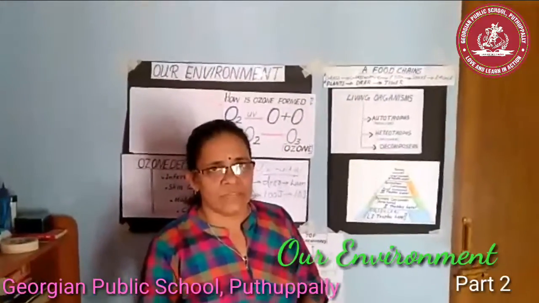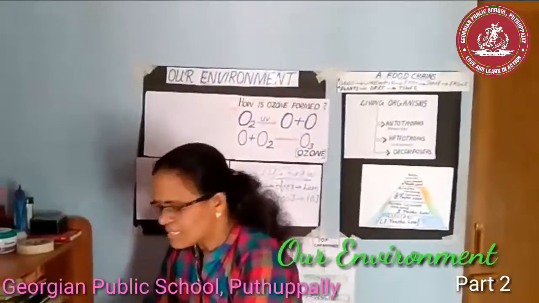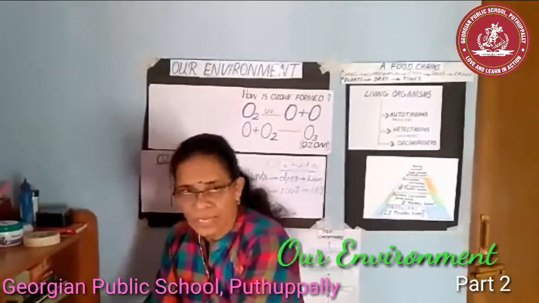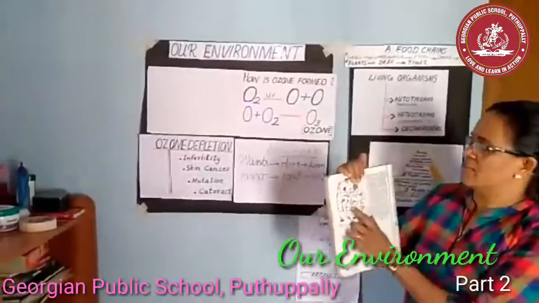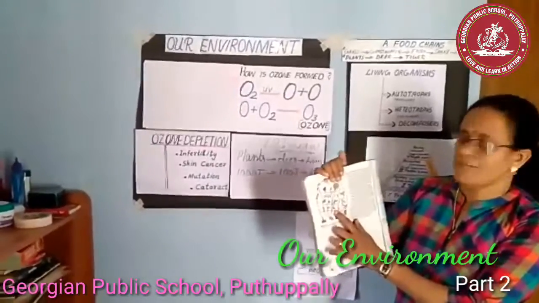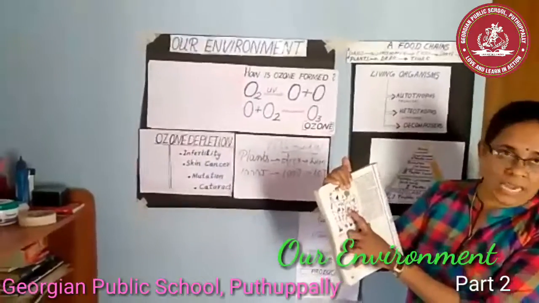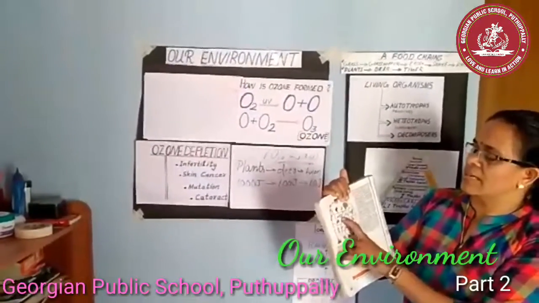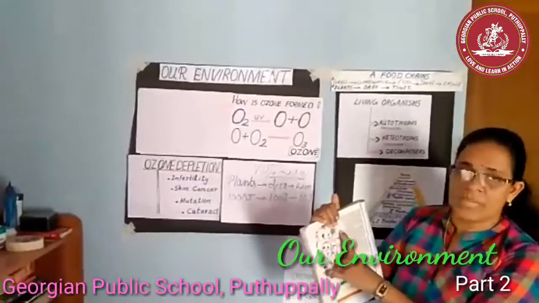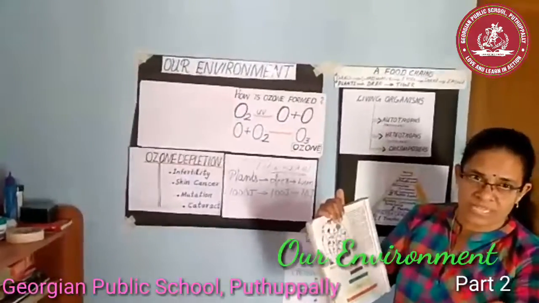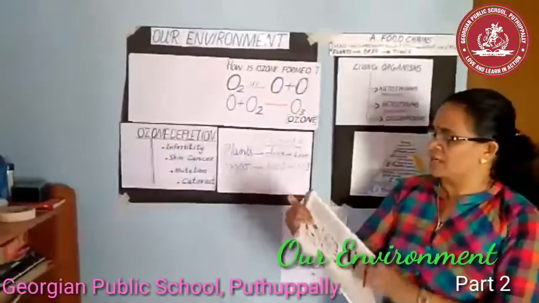That means when we consider a food chain, we can say that an organism can be eaten by many other organisms. For example, a rat can be eaten by a cat, a snake, a vulture, or a peacock. Okay, that means an organism can be eaten by many other organisms.